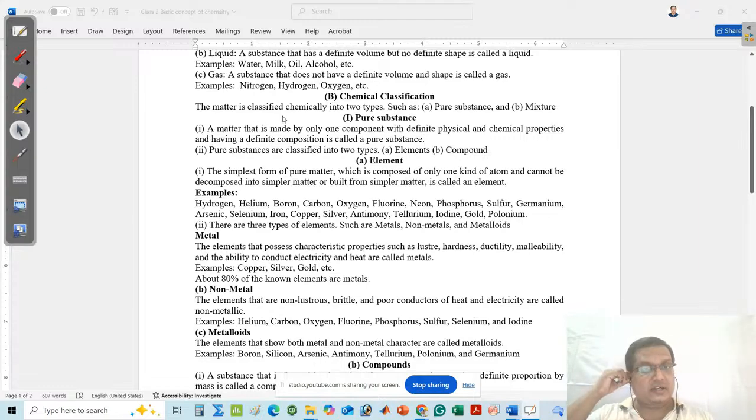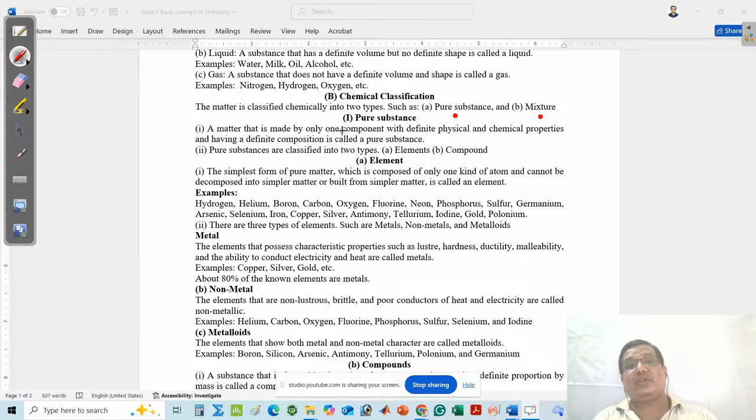According to the chemical classification, matter can be classified into two types. One is pure substance, another is mixture. Pure substance in Odia is called Shuddha Padartha. Mixture means Mishrana. Suppose I want to take an example of a pure substance, that is water.